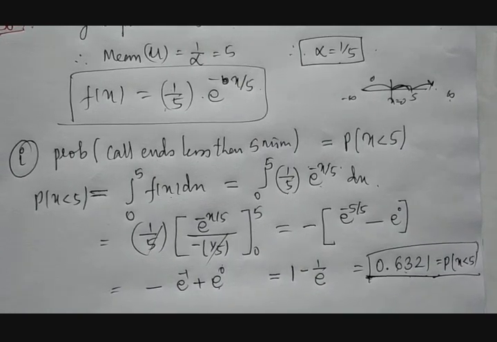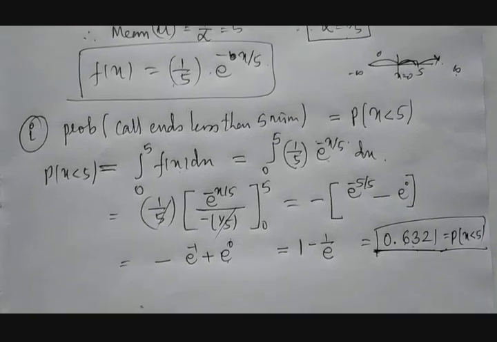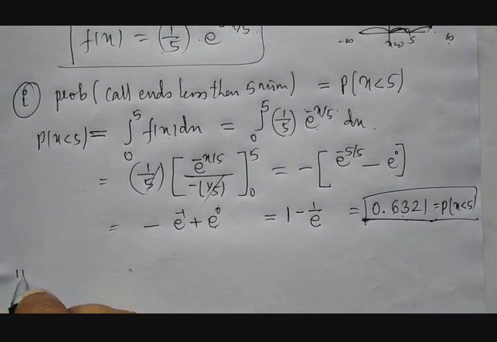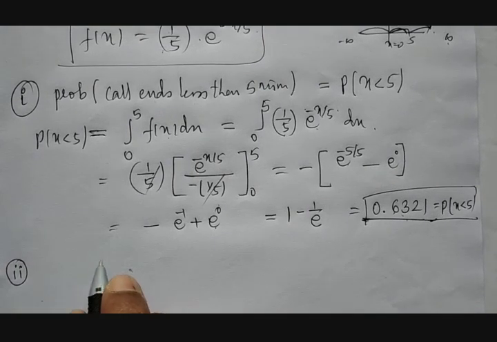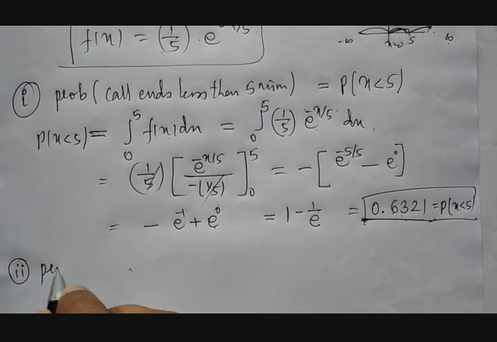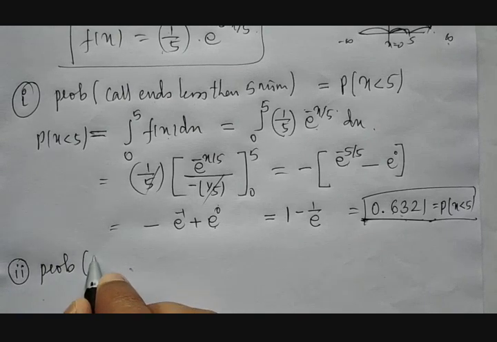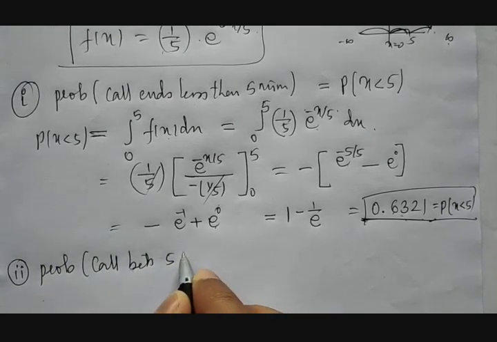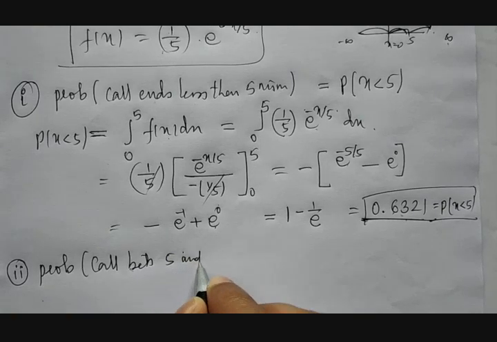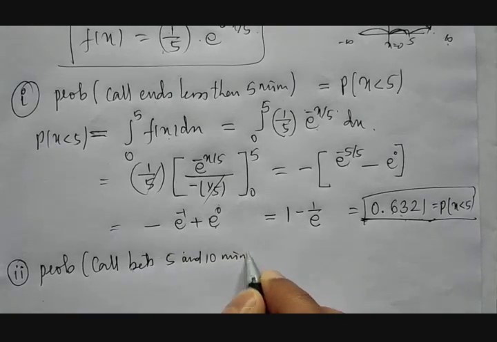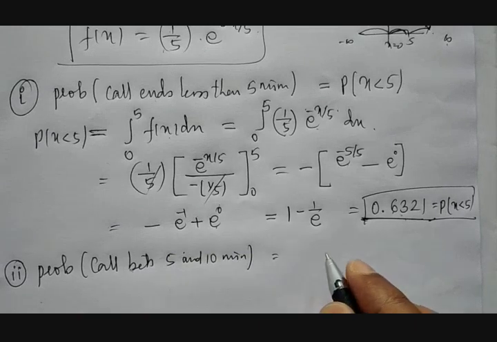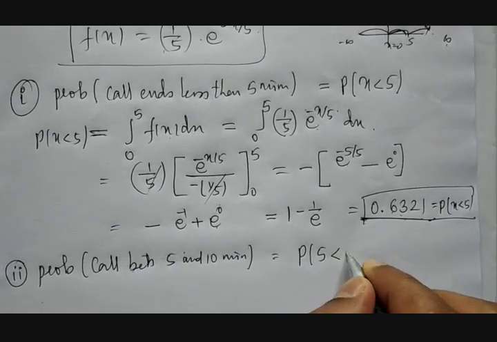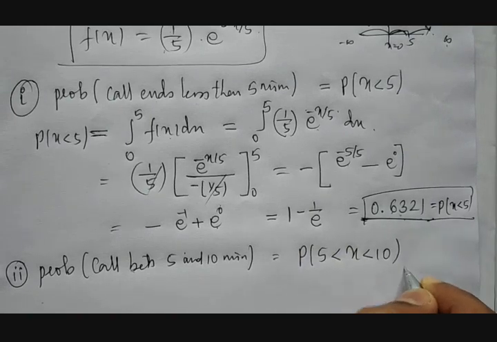63.21% is the chance that the call may disconnect within 5 minutes, or the conversation may take place for less than 5 minutes. Second, we are going to calculate the probability of a call between 5 and 10 minutes. Okay, 5 to 10 minutes means what? This is nothing but the probability of 5 less than x less than 10.